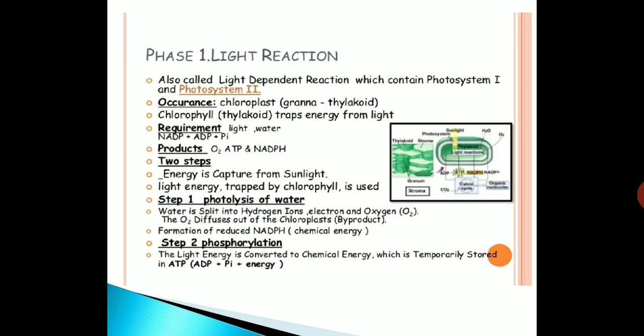Step 1, photolysis of water. Water is split into hydrogen ions, electrons and oxygen. The oxygen diffuses out of the chloroplast, as a byproduct of the reaction, and reduced NADPH is formed, which is a chemical energy. Step 2 is photophosphorylation. The light energy is converted into chemical energy which is temporarily stored in ATP, that is ADP plus Pi, inorganic phosphate, plus energy.